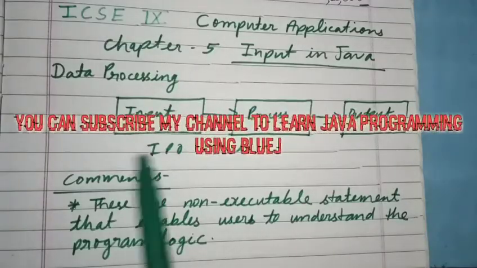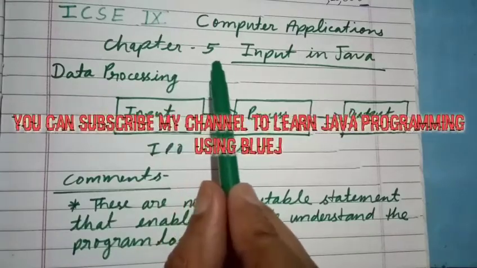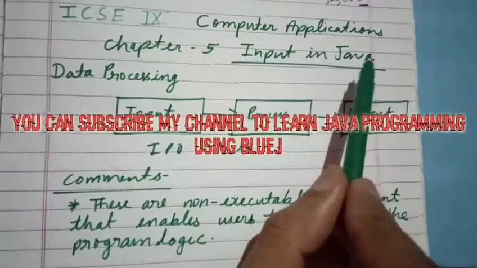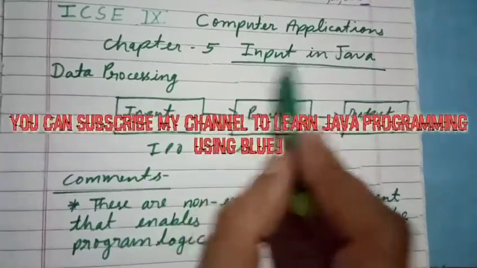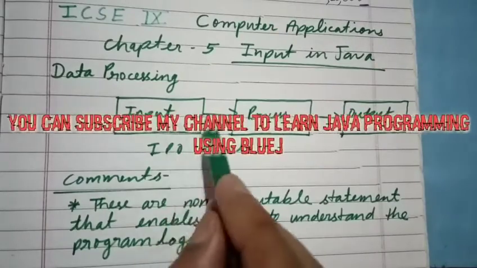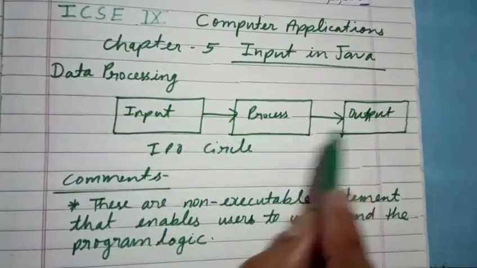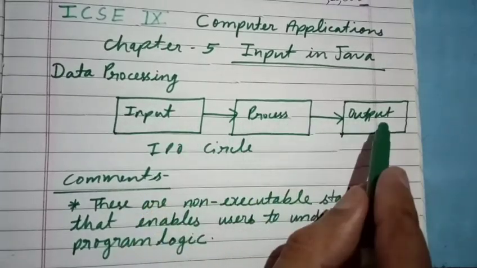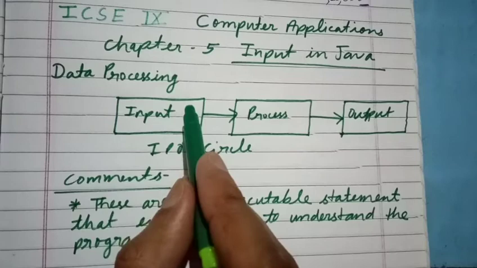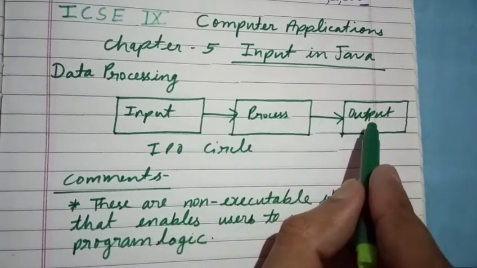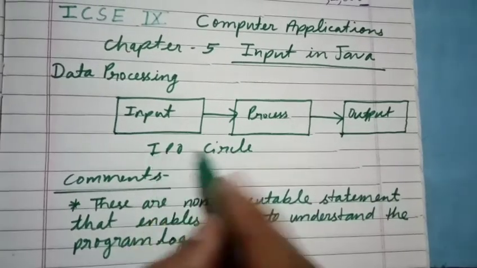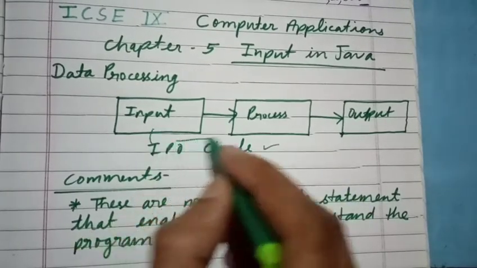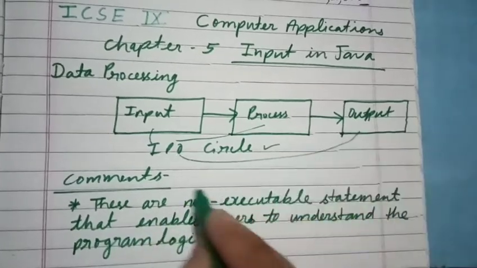Hello students, in this video we will see chapter 5 of the class 9th computer applications subject, Input in Java. Before going to the input in Java chapter, first of all understand the logic of a program. What is the logic of a program? We develop a program using three concepts. First is the input, second is the process, and third is the output. Because our computer follows the IPO cycle. IPO means input, process, and output.